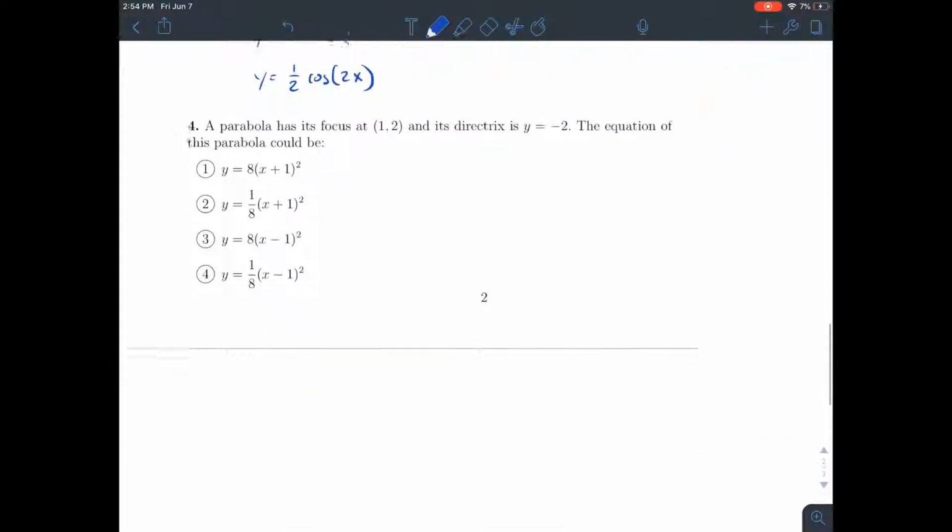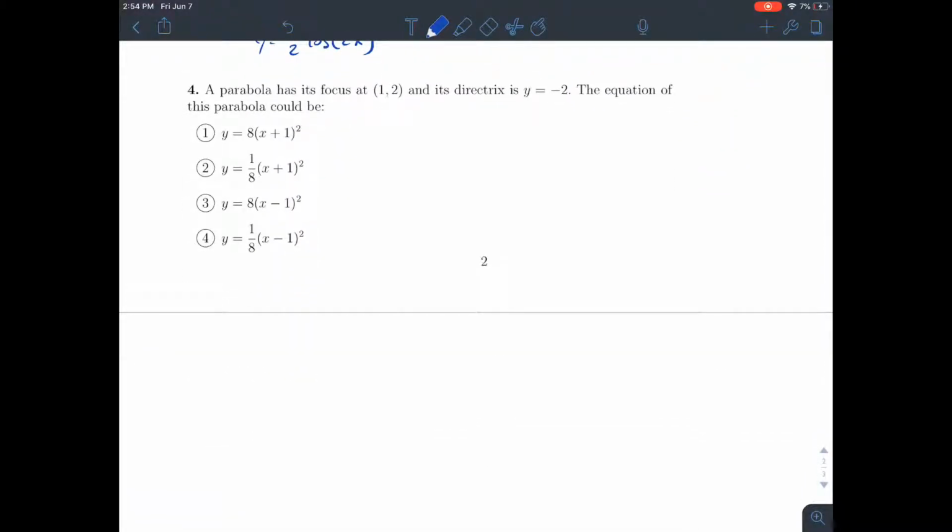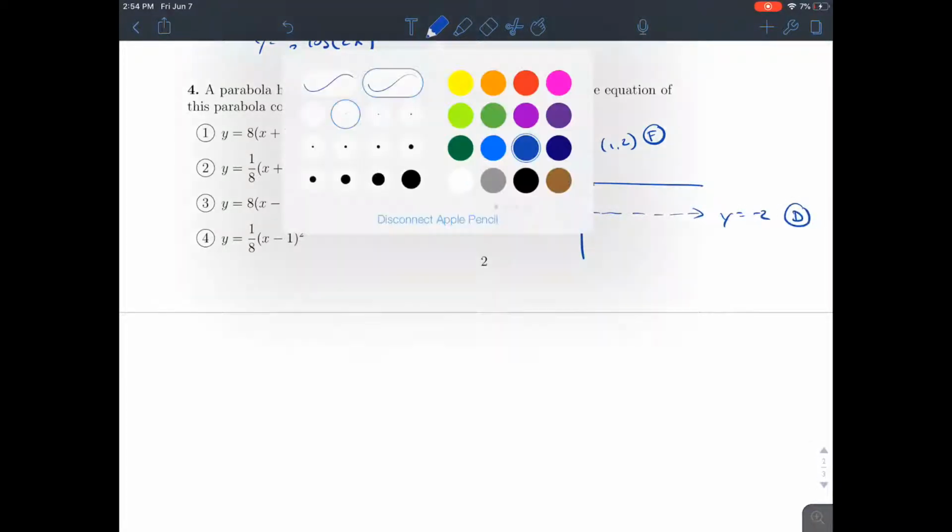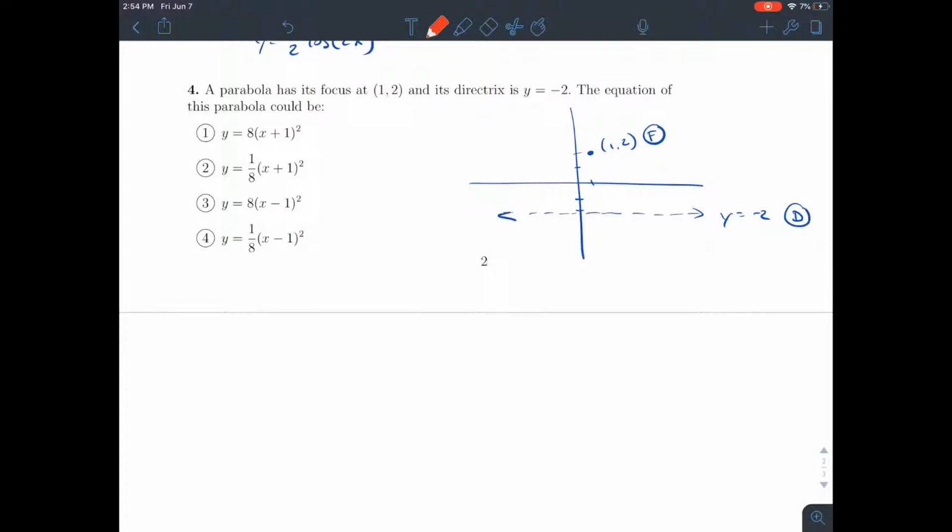A parabola has its focus at 1, 2, and its directrix at y equals -2. This is the focus. Y equals -2 is the directrix. And the vertex for a parabola is halfway in between these. So these are 4 units apart. The vertex will be halfway in between, which is 2 units below and 2 units above. Well, 2 units below the focus, 2 units above the directrix.